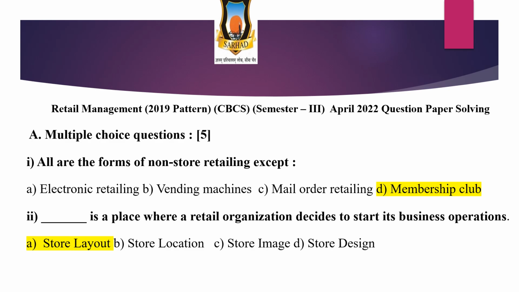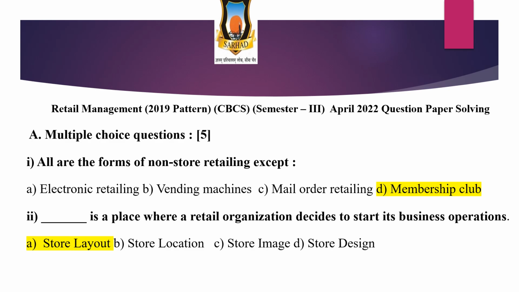Let's see the MCQ objective type questions, the multiple choice questions. The first is: all are the forms of non-store retailing except electronic retailing, vending machines, mail order retailing, and the last option is a membership club.